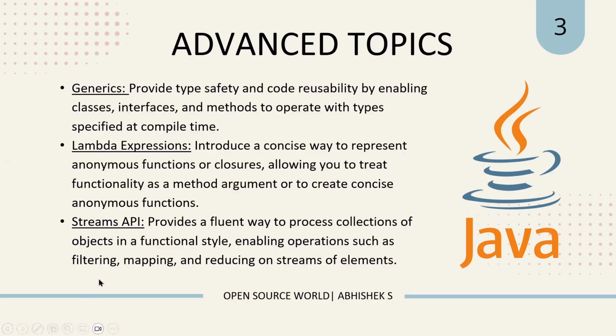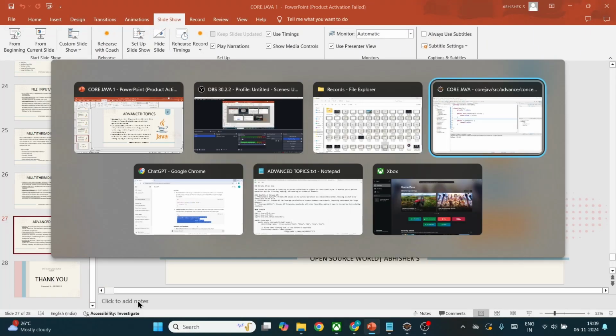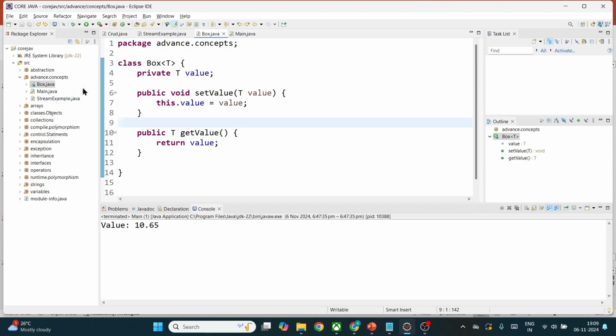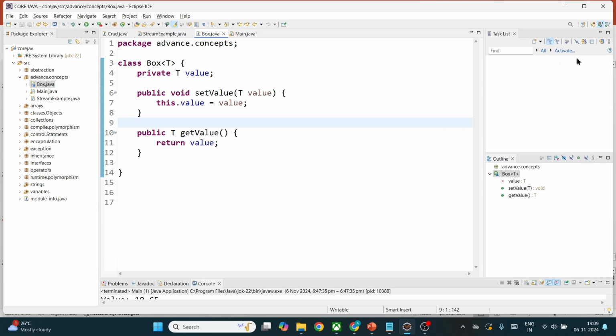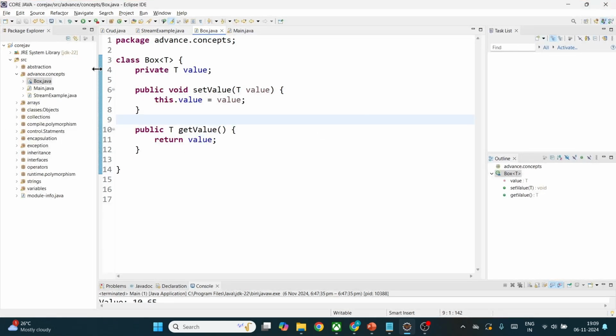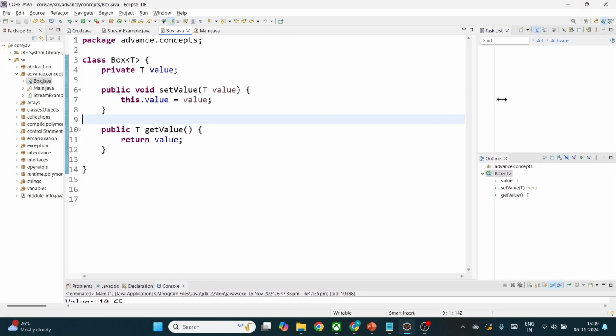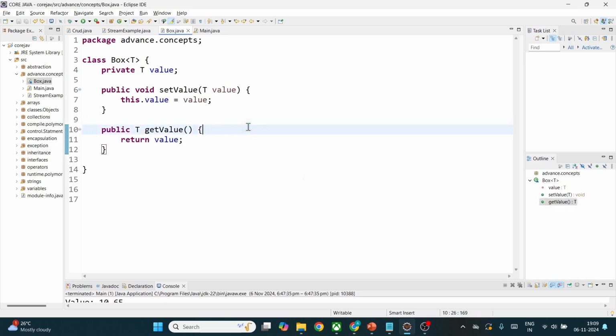So before that, let's jump into the generics coding part here. So this would be a perfect example. Here if you guys will see, this class accepts a type, right? As I was mentioning, the capital T within these arrow marks. So this T is used as a particular data type.